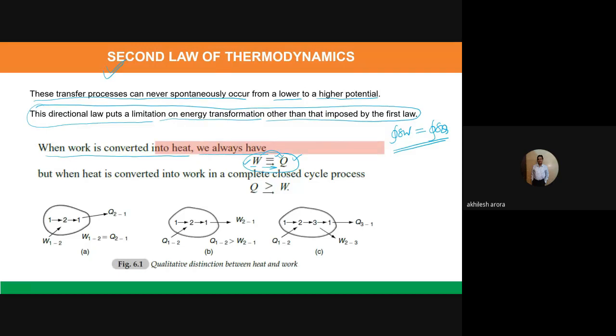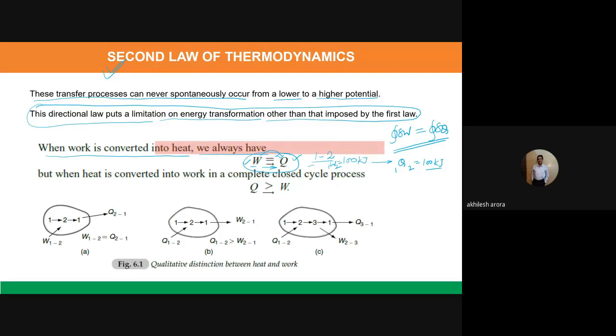For example, if a system goes through a process 1 to 2, and the work available from this process is, let us say, 100 kilojoules, then it is possible to convert this 100 kilojoules of work completely into 100 kilojoules of heat transfer.